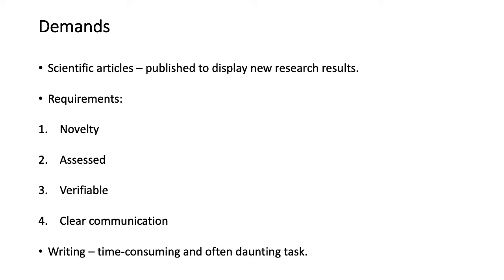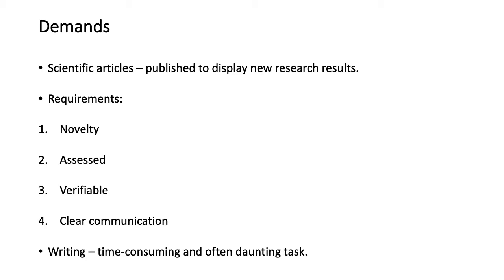Secondly, it must be assessed, meaning that it should go through a certain review process, which is also known as peer reviewing. And when the scientific article is assessed, it indicates that this article is good enough, this article is justifiable.